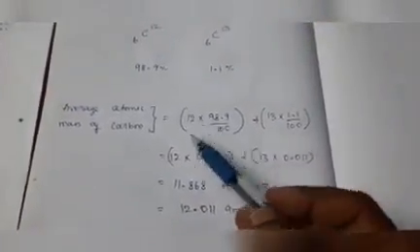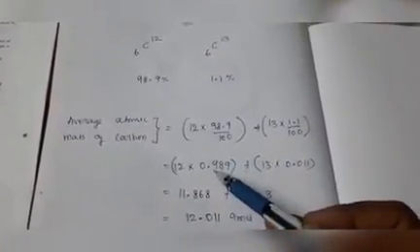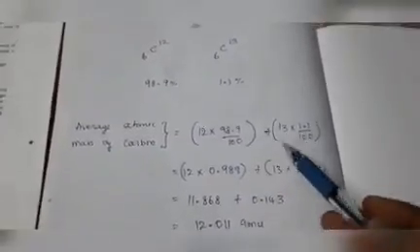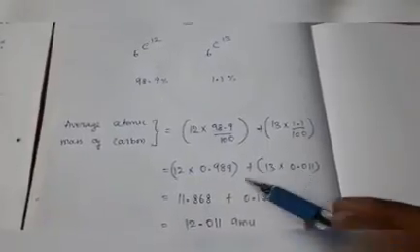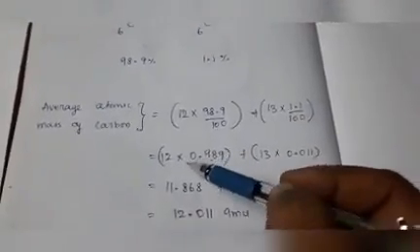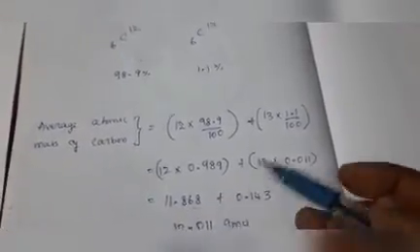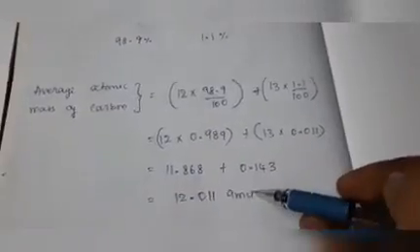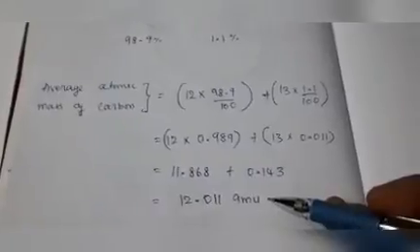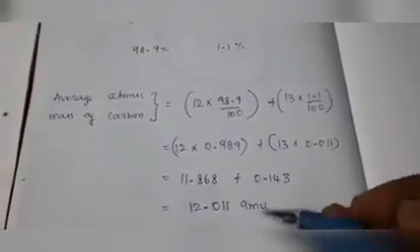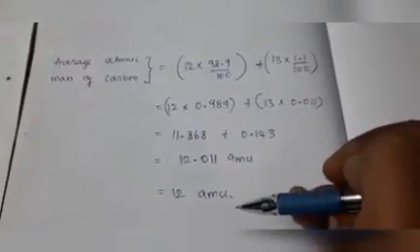If you simplify, 12 into 98.9 divided by 100, you can write 0.989, plus 13 into 1.1 divided by 100, that is 0.011. If you multiply these numbers, you will get 11.868 plus 0.143. Finally, you will get 12.011 atomic mass unit. If rounded off, finally you will get 12 atomic mass unit.